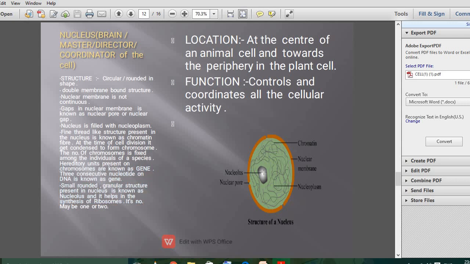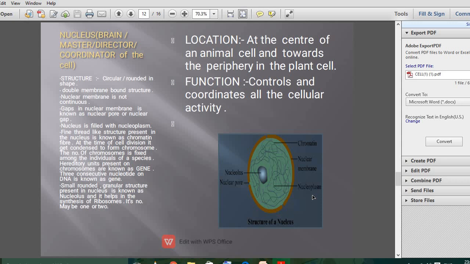A small rounded granular structure present in the nucleus is known as the nucleolus. Here you can observe, this part is the nucleolus, and it helps in the synthesis of ribosomes. Generally it is one in number. Sometimes the number of nucleoli may be two. Many of you make mistakes in the spelling many times. This is nucleus, and this is nucleolus. The nucleolus is present inside the nucleus.